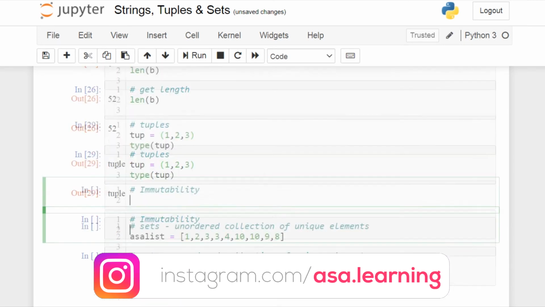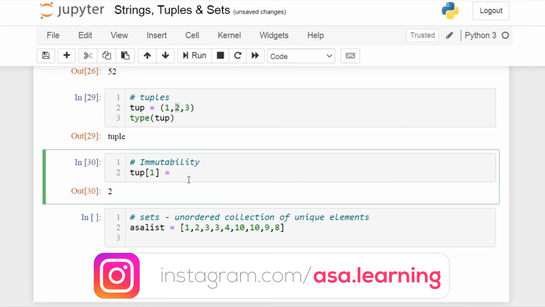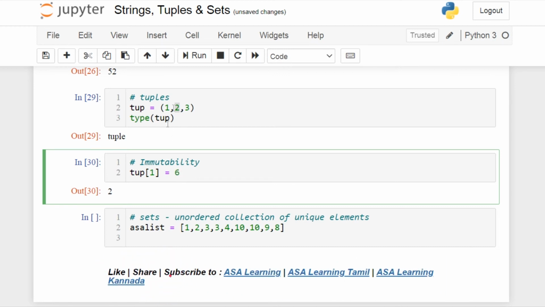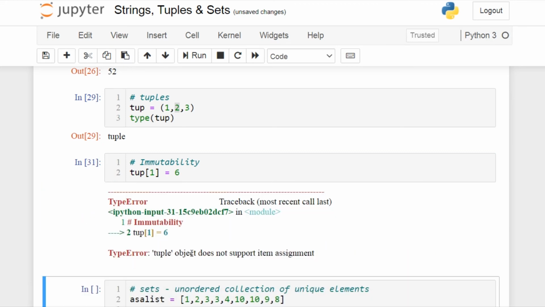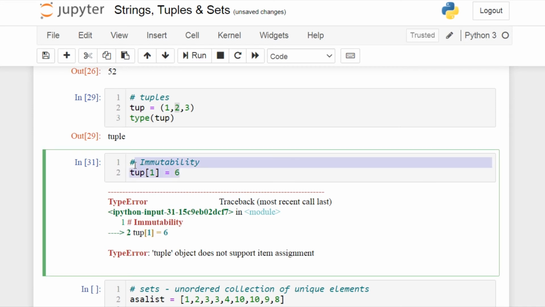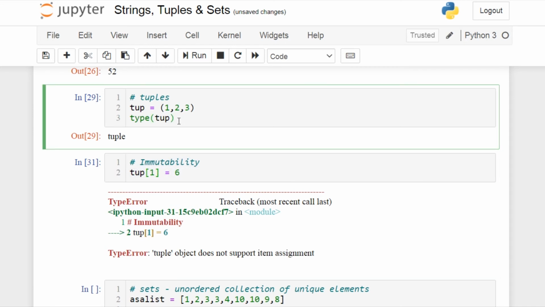Let's check its immutable property. What if I want to change the value at index 1? I will give it as 6. So I'm trying to replace 2 with 6. Let's see what happens. It throws me an error similar to a string, where tuple object does not support item assignment, which is nothing but it is an immutable object. So you cannot change the values of a tuple.